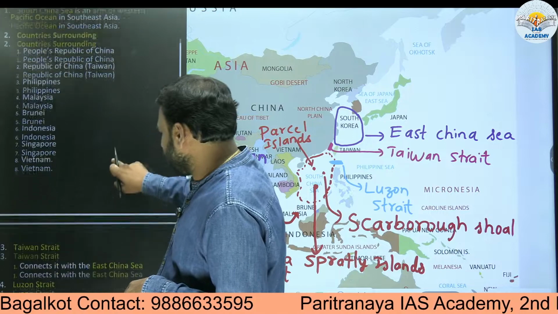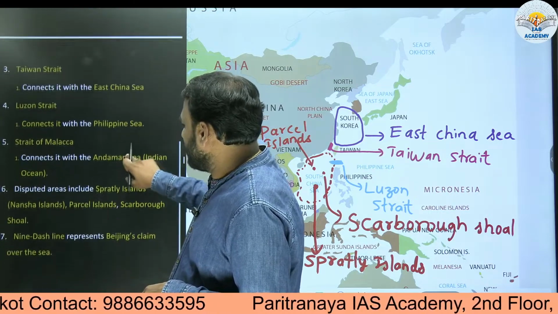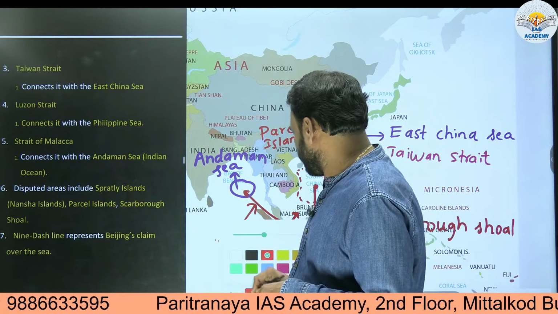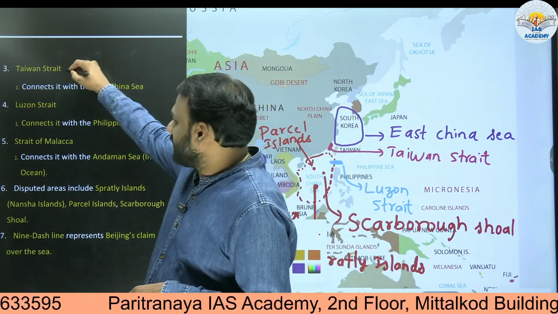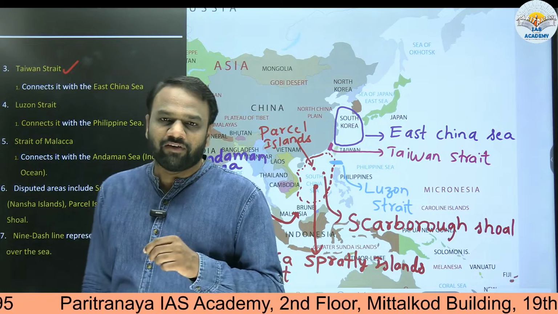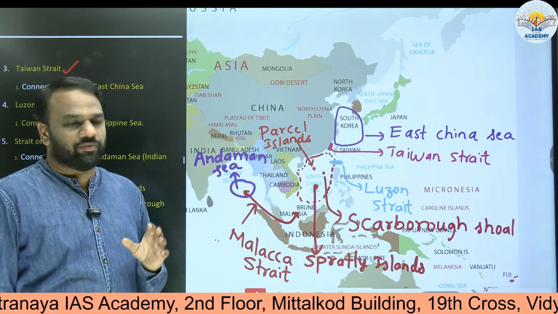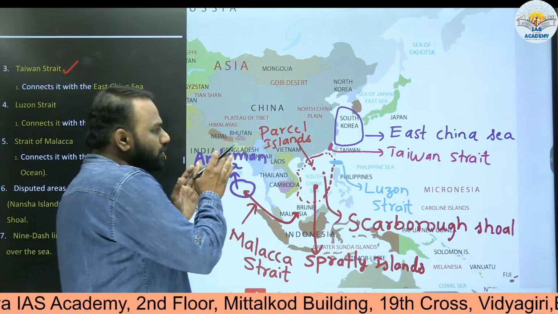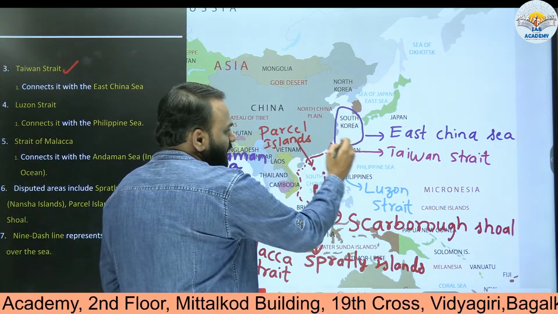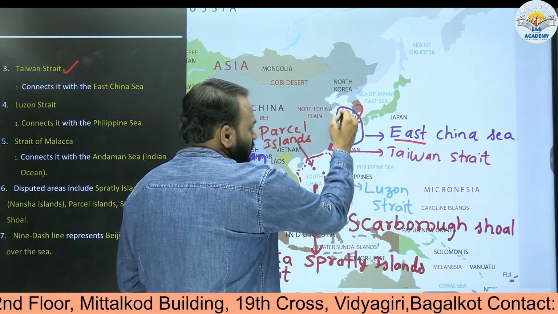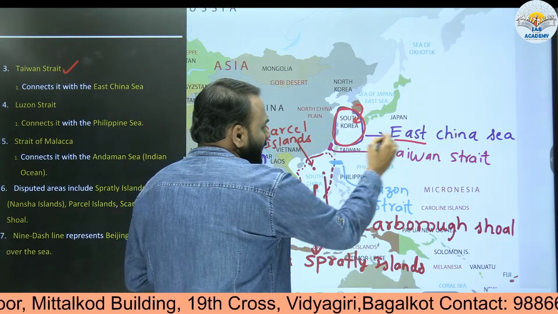we shall focus on the straits. Here, Taiwan Strait. This Taiwan Strait connects South China Sea with East China Sea. Where is East China Sea located? To the eastern part of China. So here we have East China Sea. Here it is not South Korea. South Korea is here. The thing which is represented here is East China Sea.